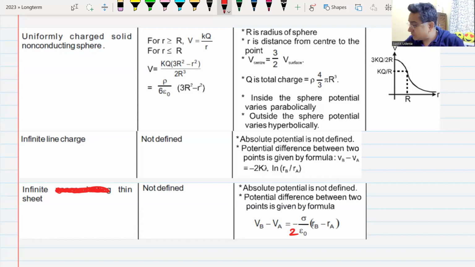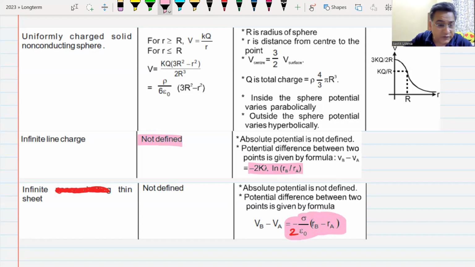Infinite line charge, absolute value is not defined because you cannot find a point where potential is 0. Therefore, the potential difference you can calculate from this formula or this formula here. Do we understand this? I'll give you 2 minutes to note this down.